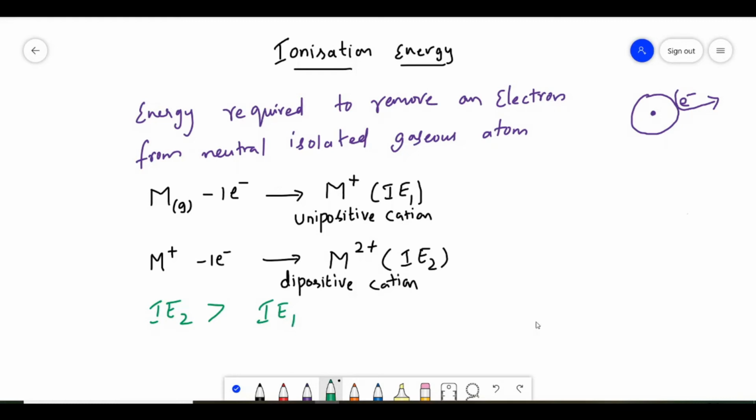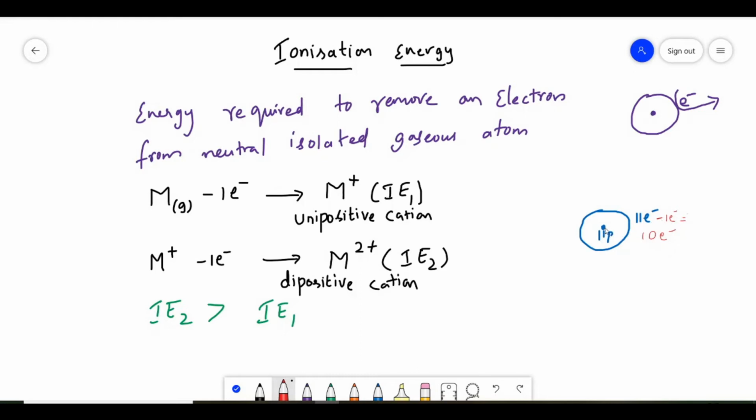Why is this happening? Suppose you take one example, let us take sodium. In sodium there are 11 electrons and 11 protons. In the nucleus there are 11 protons and here there are 11 electrons. So what is meant by ionization energy 1? One electron is removed. Now we are removing one electron from this. Now we get 10 electrons. The protons remain unchanged. We are just removing only electrons. The protons remain the same.